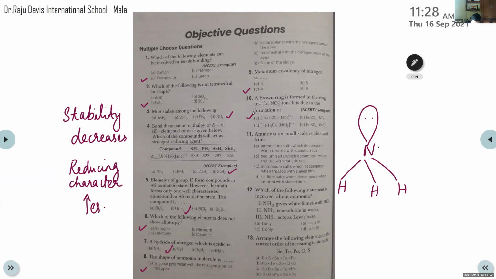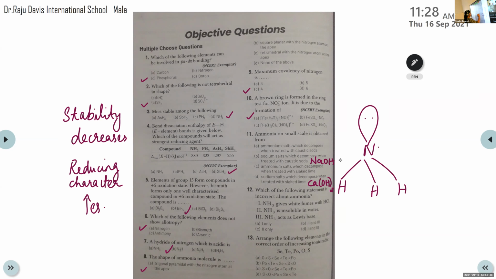We call calcium hydroxide slaked lime. Caustic soda is NaOH. Slaked lime is Ca(OH)2, that is calcium hydroxide. So you can note here it is Ca(OH)2.